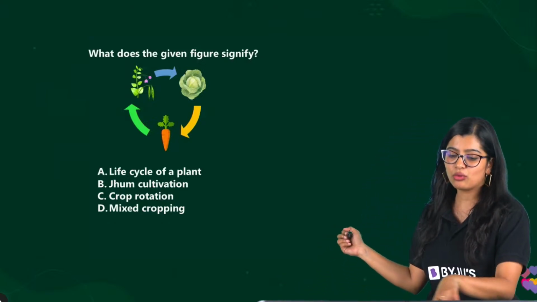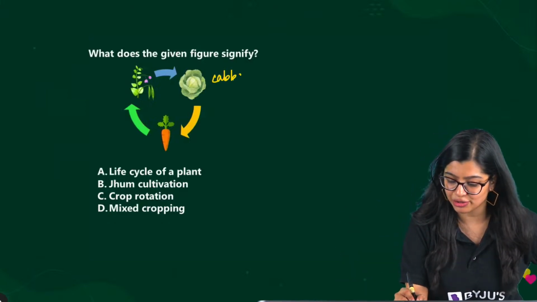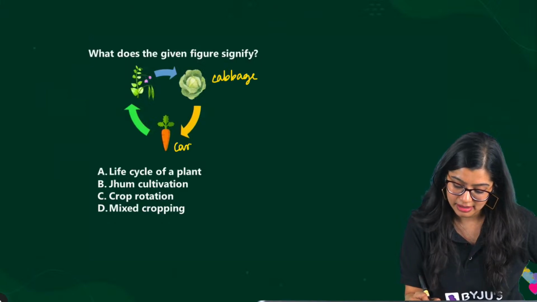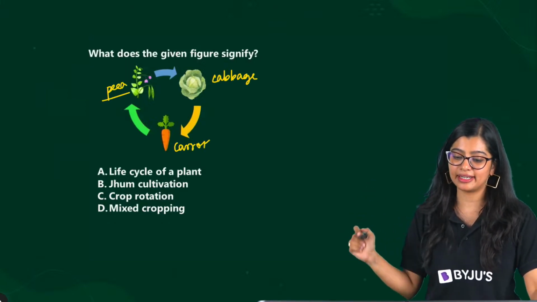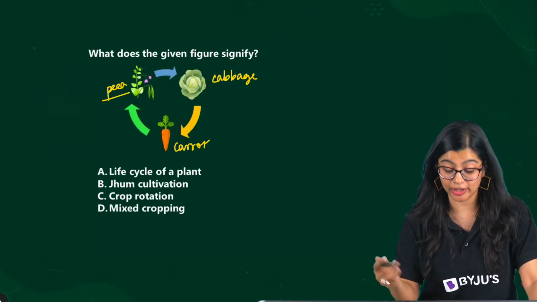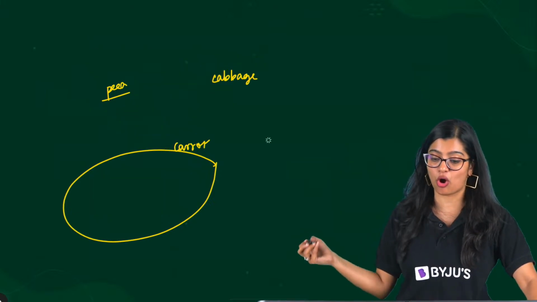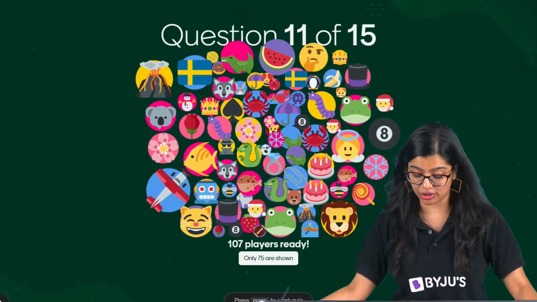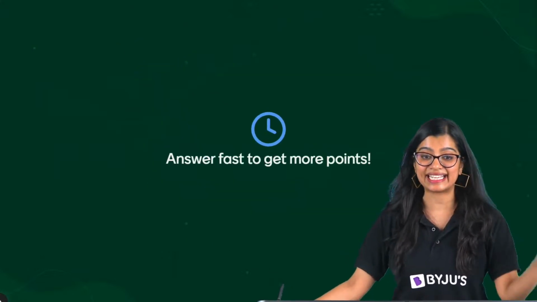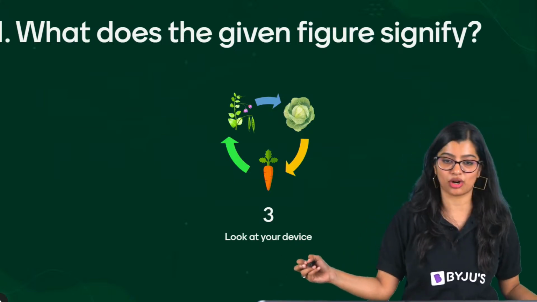Now, you have a diagram given to you here where you have cabbage, you have carrot, and you have a pea plant. You need to identify what the figure is going to denote: life cycle of plant, jhum cultivation, crop rotation or mixed cropping. So this is going to be your question number 11 on your screens now. You can answer on Menti.